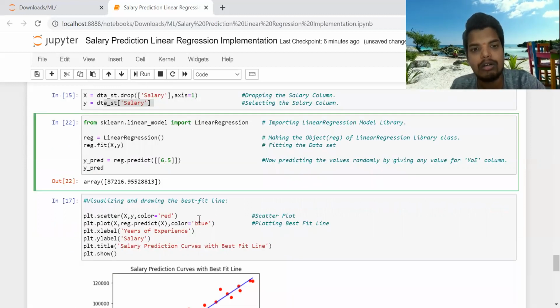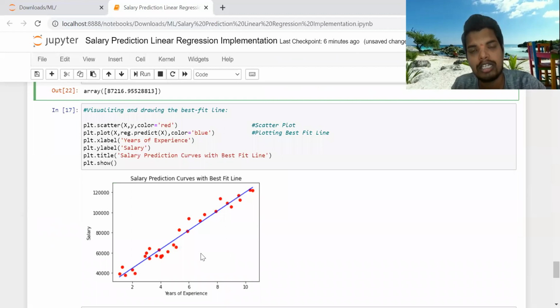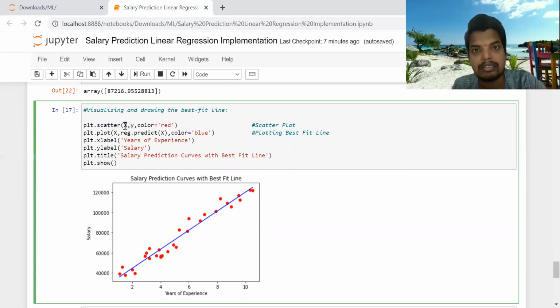Now, I have already explained the scatter plot and how it was drawn, but here I have also drawn the best fit line, so that at least we can check whether it is crossing the given points or not. What we have plotted for our original data set: we have plotted the x and y values with the color red. So these are all our original data set points that we have marked with the help of a scatter plot. x is the years of experience, y is the salary.